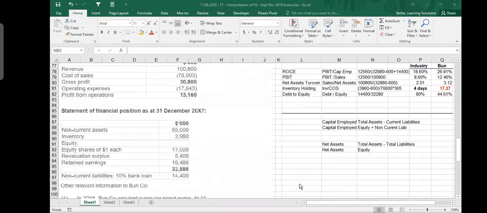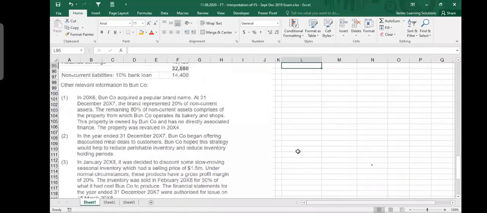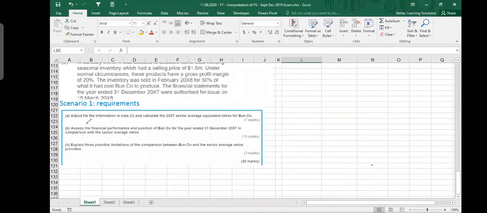So I think I asked you one question. Is that okay? So we are done with this part A, and we go to part 2. In part 2, it says assess the financial performance and position. Financial performance means the ability to make profit. Financial performance means profitability, which means the income statement, and position means the balance sheet. So assess the financial performance and position of one company for the year ended 31st December in comparison with the sector average ratios. So now you have to do this comparison for 10 marks.